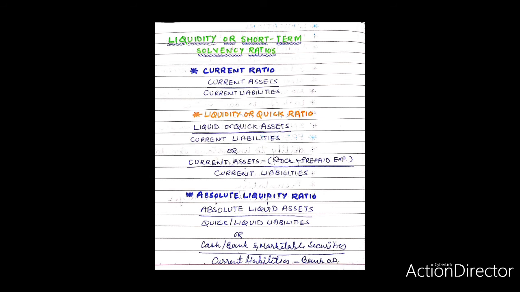Comparison with current ratio. Liquid ratio is a more rigorous test of liquidity than current ratio since it eliminates inventories and prepaid expenses as part of current assets. The comparison of current ratio to liquid ratio would indicate the degree of inventory held up.